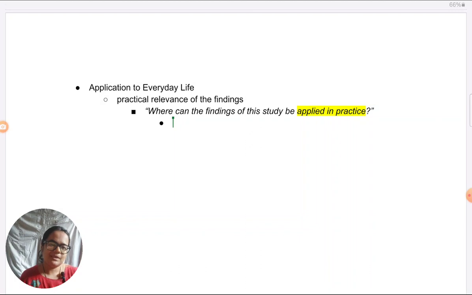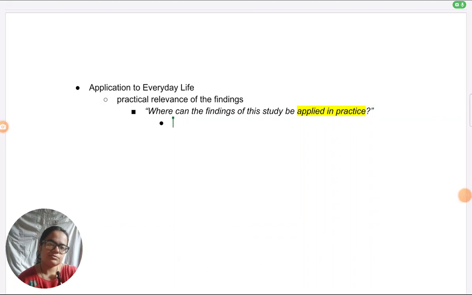If I say the Milgram study can be used so that teachers should start giving shocks to their students in class when they are not learning well, I'm not going to get any credit for an answer like that, because no psychologist is going to recommend to teachers that they give shocks so that their students learn well. So you have to think about some realistic application which can be done ethically.